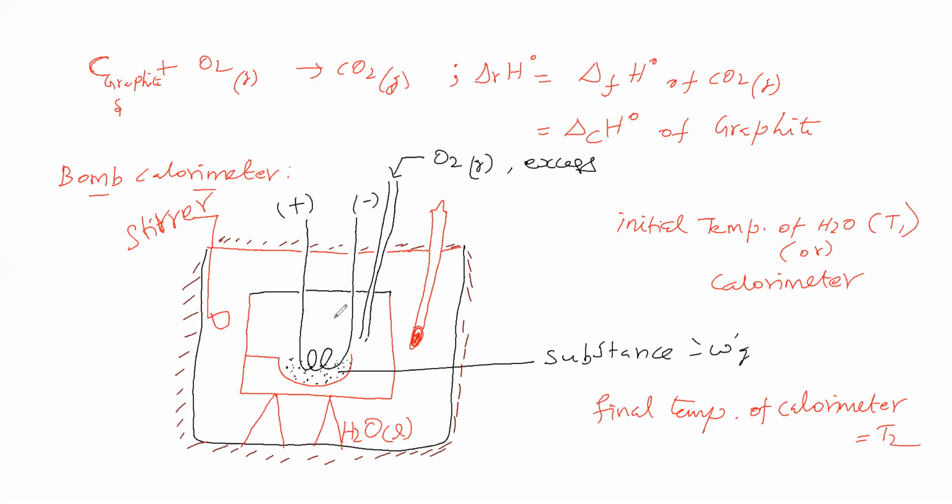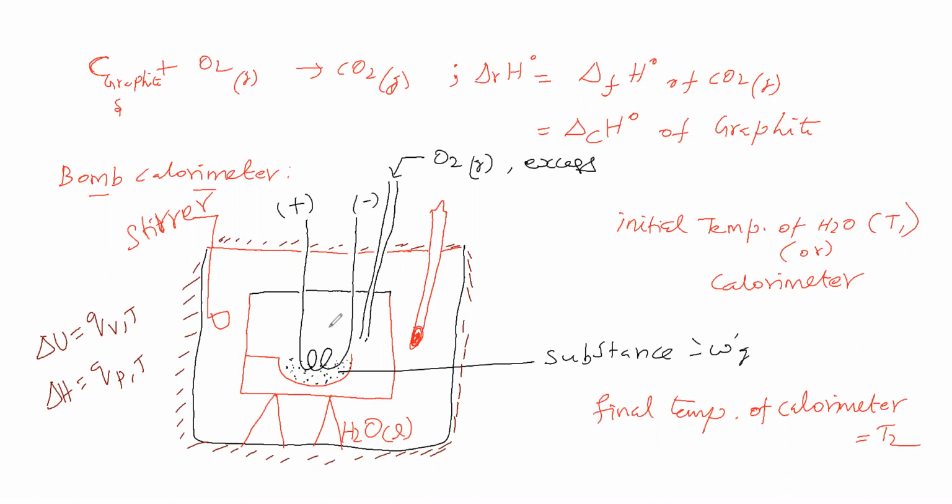Sir, why should we see constant volume or constant pressure? Now see, delta U is equal to Q at constant volume and a given temperature. Delta H is called Q at constant pressure and a given temperature. If pressure is constant, then the heat involved is called delta H. If volume is constant, then the heat involved is called delta U. Here, what is constant in this calorimeter? Volume is constant or pressure is constant? Which one is constant, do you think?